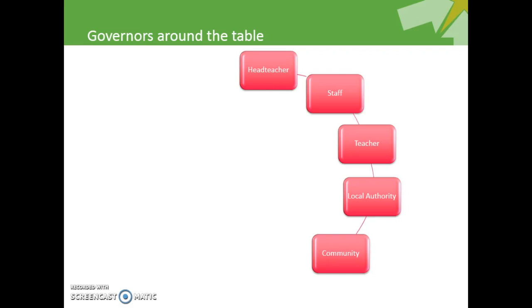Community governors. Community governors are invited by other governors to join the governing body and are appointed by the governing body. Community members bring their own experience or skills to the governing body and can act as a link with the community which the school serves. Community governors usually live or work in the community of the school area and are committed to the good governance and success of the school.